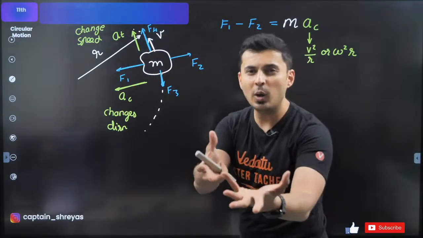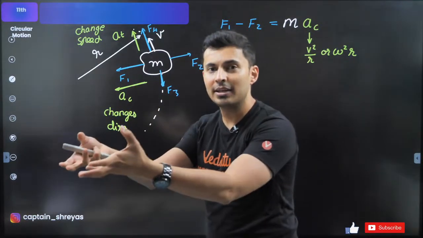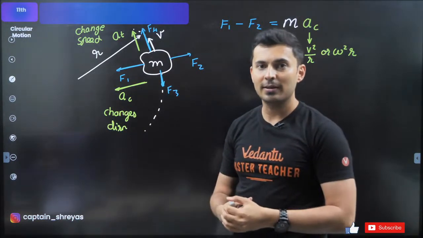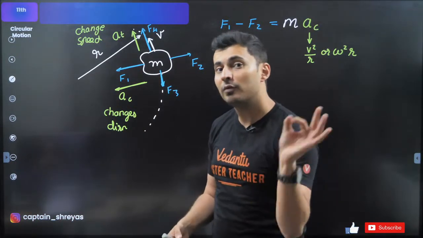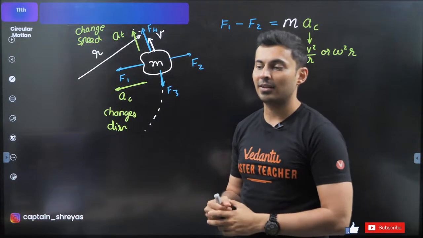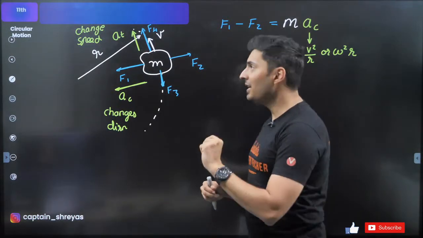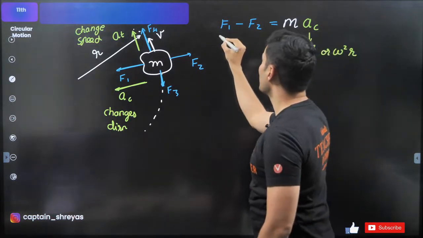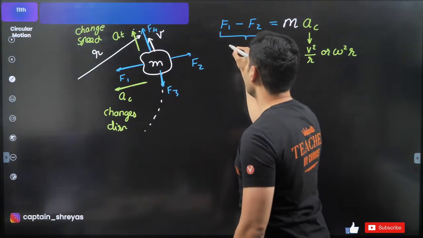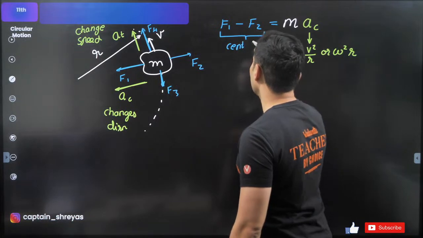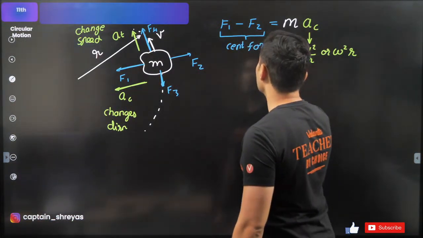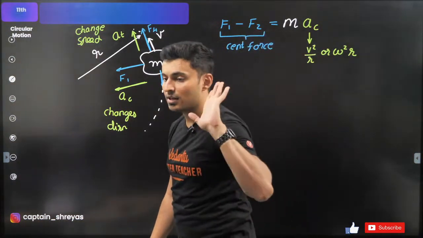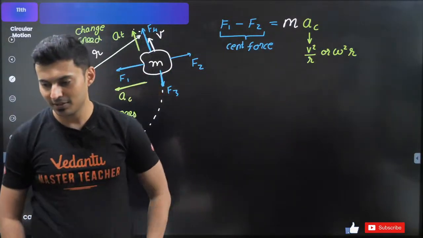The value of that is mv square by r, but that is different. Centripetal force is not mv square by r. Understand that. Meaning, over here, these two forces are causing this acceleration, so this is actually your centripetal force. Is that clear?